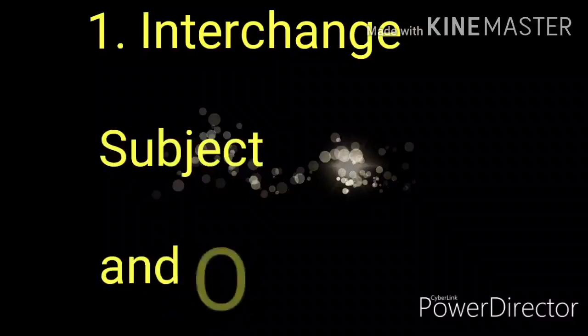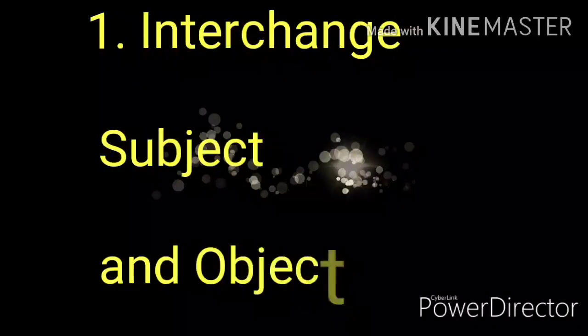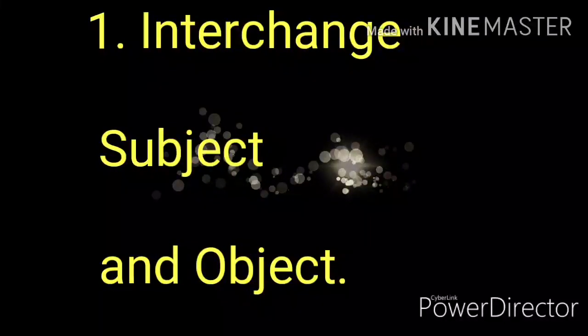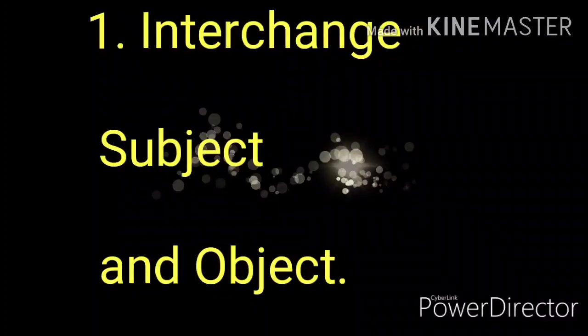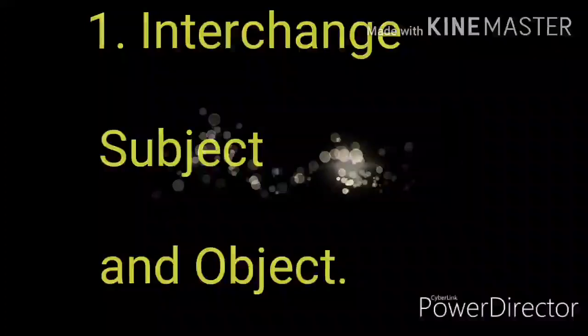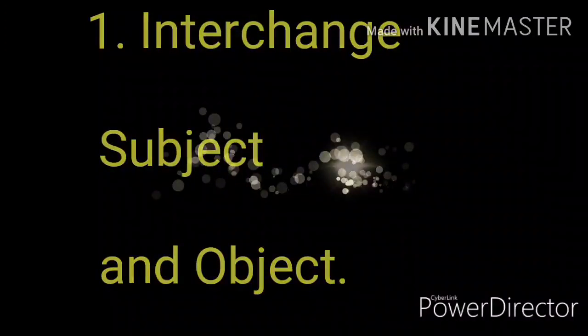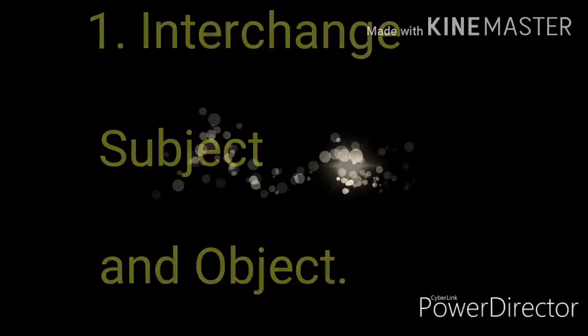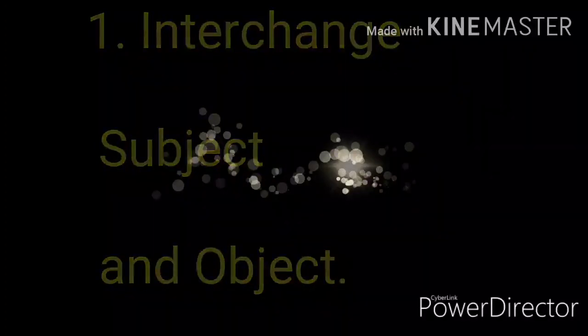Remember, we can change an active voice sentence into passive voice if it contains object. Though there are some exceptions of this rule, but first we have to interchange subject and object. Means in the slot of subject we have to put object, and in the slot of object we have to put subject.